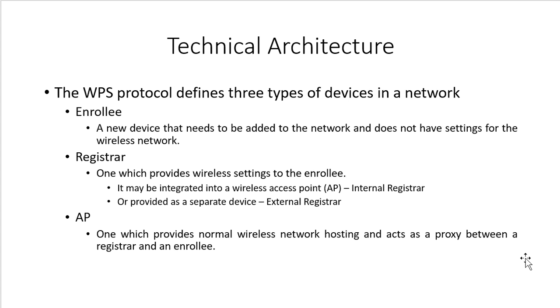Next is technical architecture. The WPS protocol defines three types of devices in a network. First is enrollee, second is registrar, third one is AP. So what do you mean by an enrollee? A new device that needs to be added to the network and does not have settings for the wireless network.